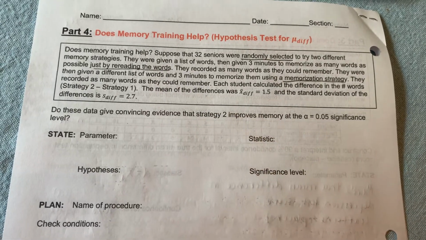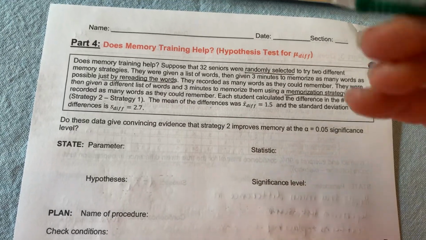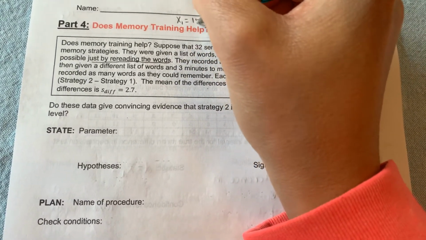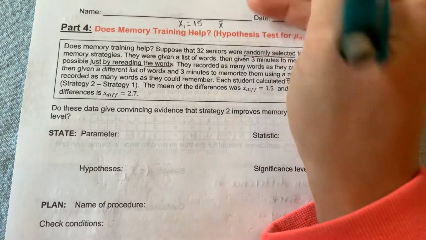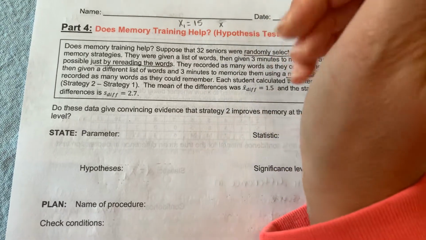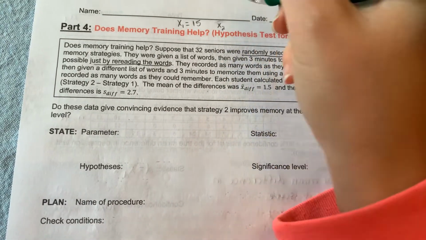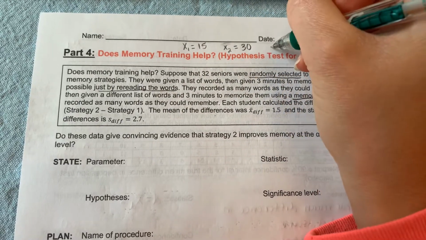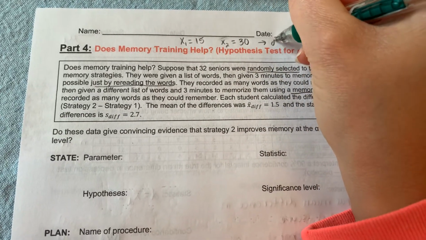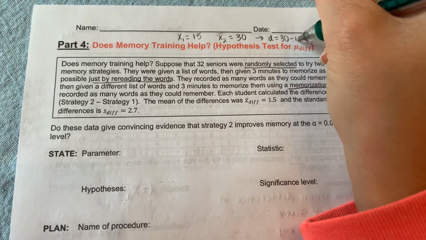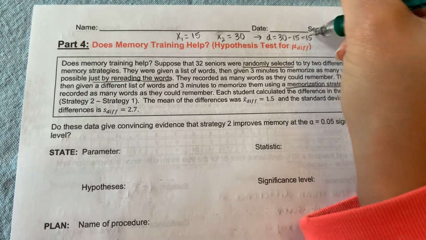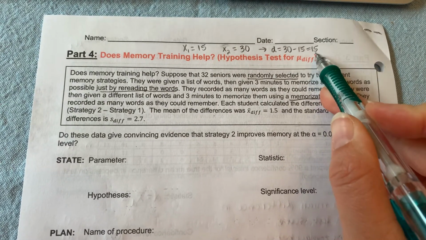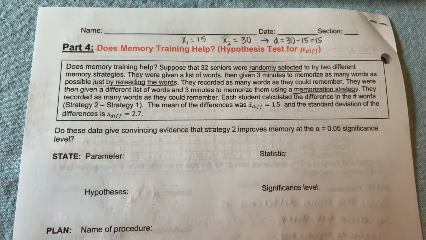So literally for each student, let's say, student number 1, for the first strategy, they remembered 15 words. And for the second, not X bar, just X2, for the second strategy, they remembered 30 words. The difference then between them would be 30 minus 15, or 15. Now, these are the values that are going to be averaged. Each student is calculating their own difference, and they're going to average those out.